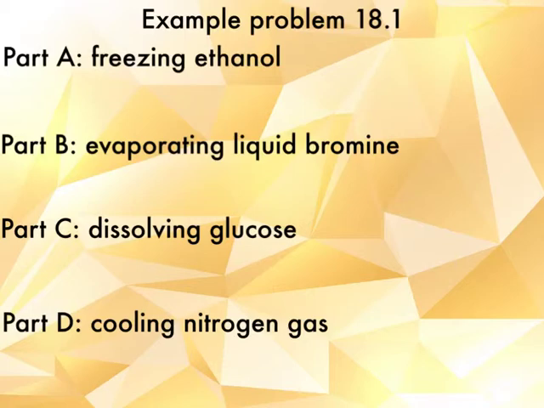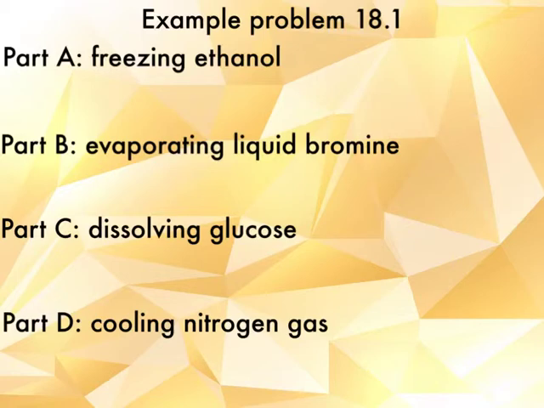As it says in the textbook, the strategy is this. The sign of delta S will be positive if there is an increase in the number of microstates, i.e. the number of places energy can be distributed, and negative if the number of microstates decreases, i.e. the number of energy distribution points decreases.